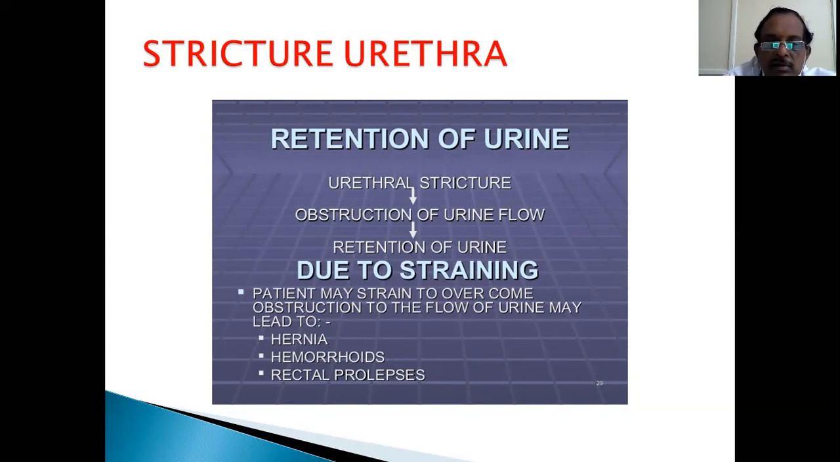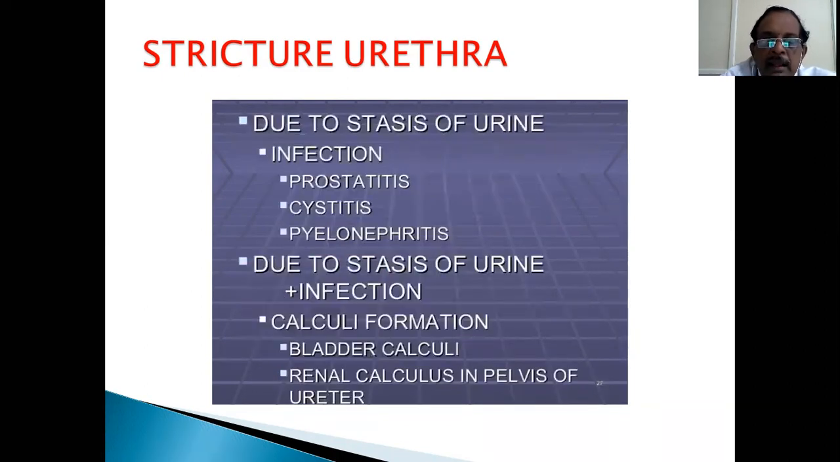We already discussed that straining produces all these things. Due to chronic retention, infection, prostatitis, cystitis, and ascending infection cause pyelonephritis. Calculi also form. Stricture urethra complications include vesical calculi. As I said, in a male, with the presence of vesical calculi, you have to investigate for outflow obstruction.